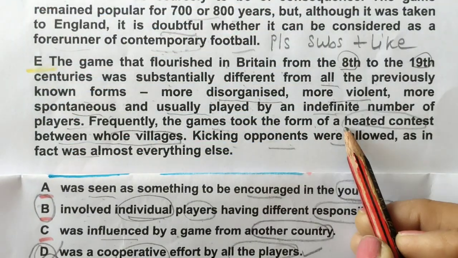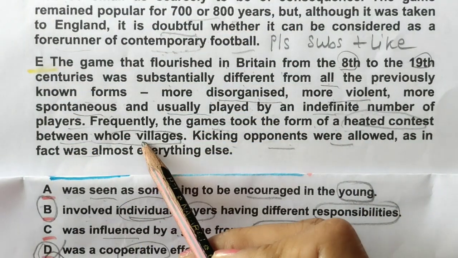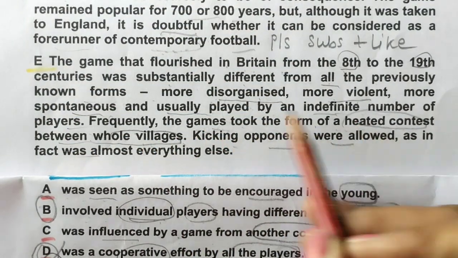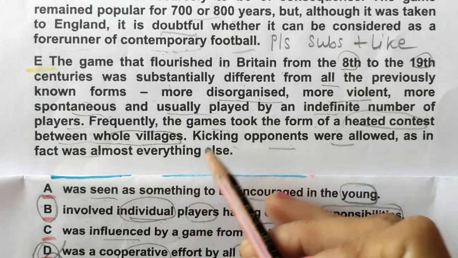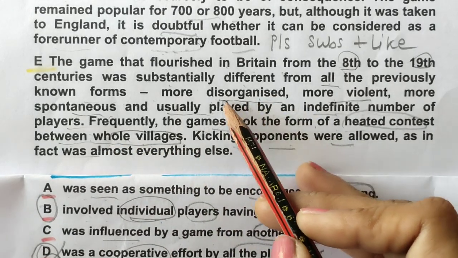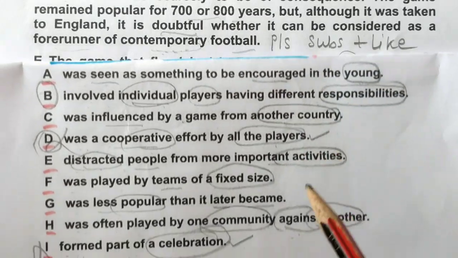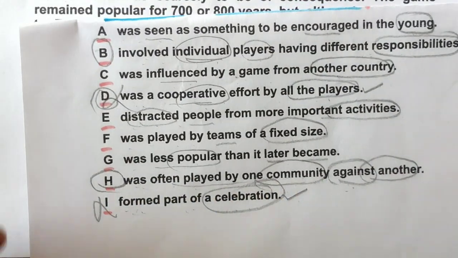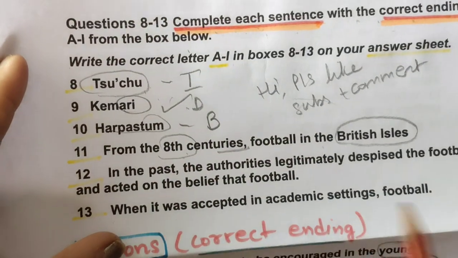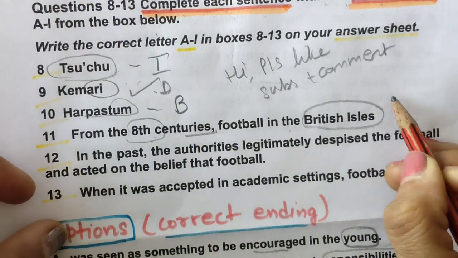Yes, heated contest between whole villages. The games took the form of a heated contest between whole villages. Kicking opponents was allowed and all. So violence was there. Disorganized. Many things were there. So we can just select. Was often played by one community. So we can select H for this number.